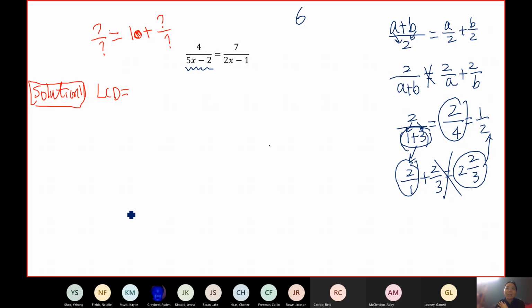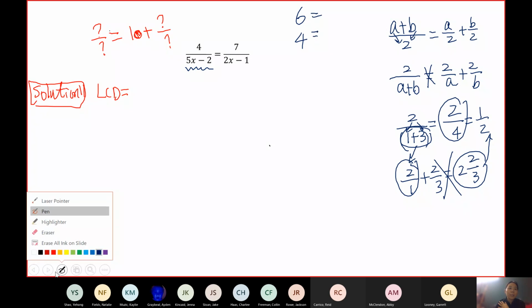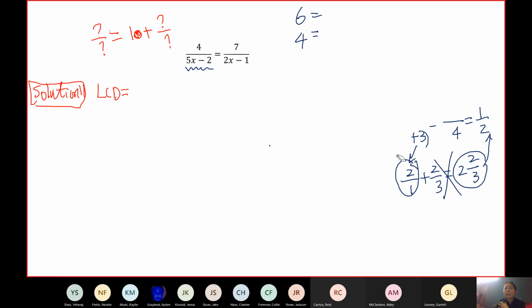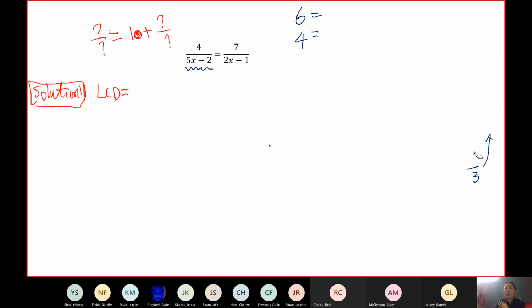If you have trouble understanding the process, how do I find the least common denominator of 6 and 4? Remember the way we did it before? There are 2 ways to do it. Does anybody remember? If you remember one of the ways, you can let us know. We reviewed those during the first week. Anybody?